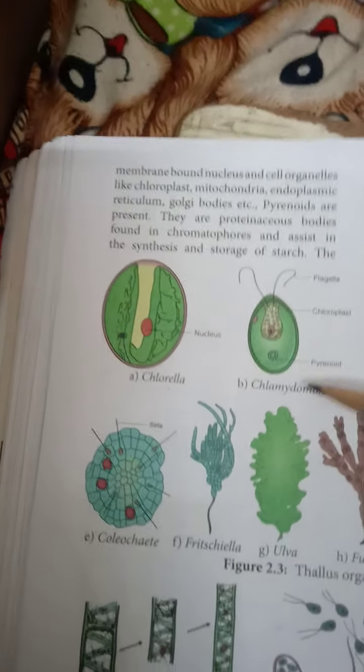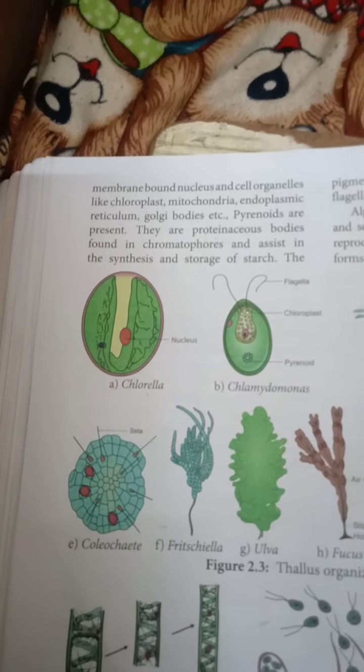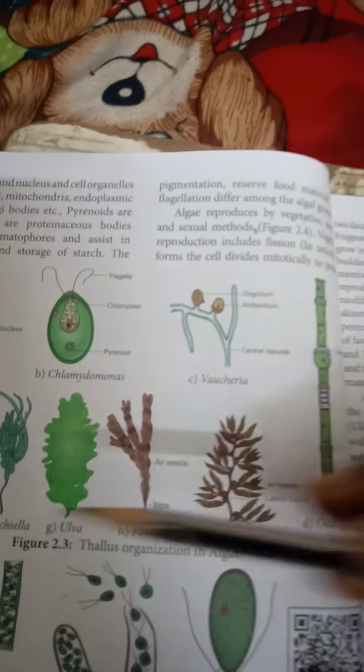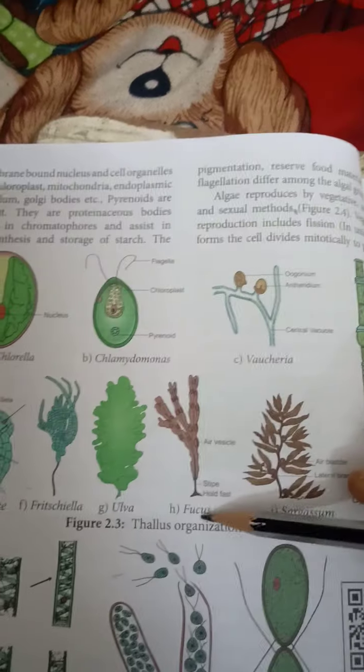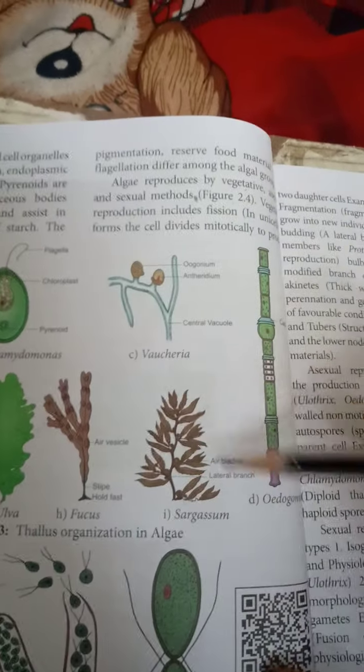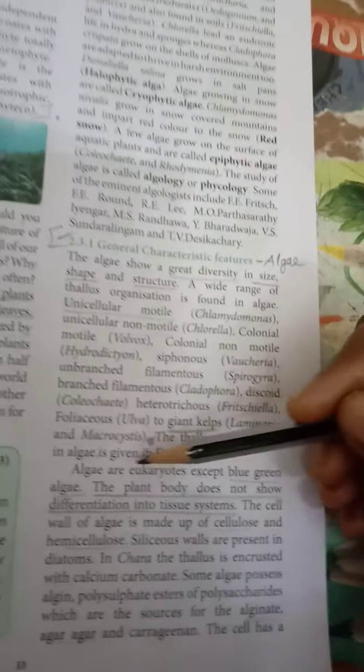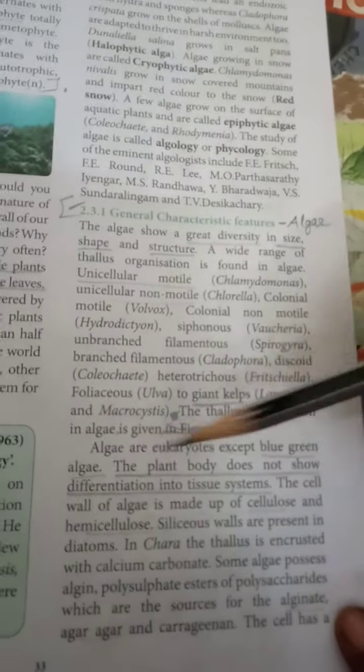This is Chlorella. This is Chlamydomonas. This is Vaucheria. This is Coleochaete. This is Fritschiella. This is Ulva. This is Fucus. This is Sargassum. This is Oedogonium.